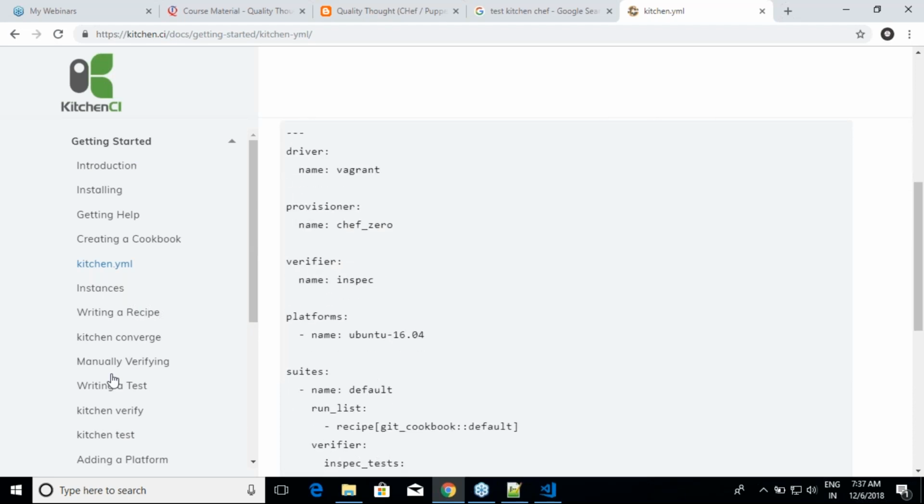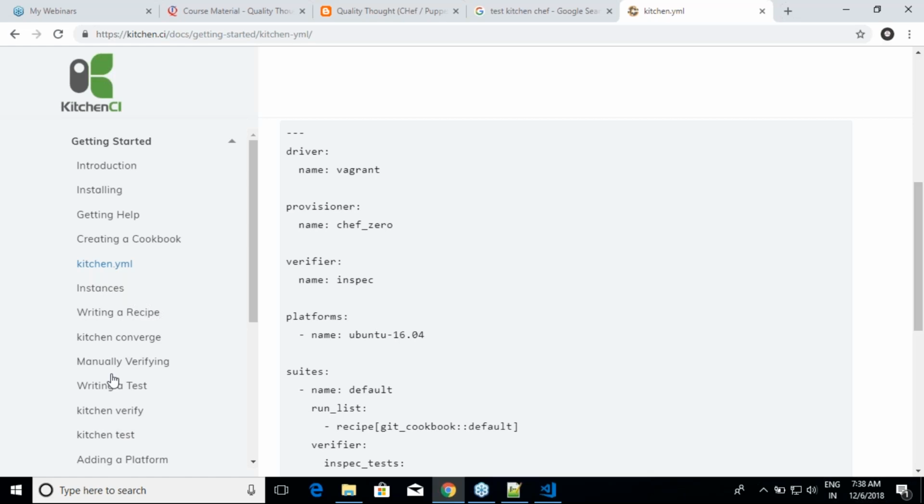Driver tells you where your test environment is going to be. If you have installed Vagrant on your machine, your driver's name will be Vagrant. Then provisioner, as I said, who does this activity? Chef Zero is doing this activity, right? Verifier, InSpec, is for test executions. We are not interested in that, but let us still write it because it is there. And then what are the platforms where you want to test this? And then what is your test suite?